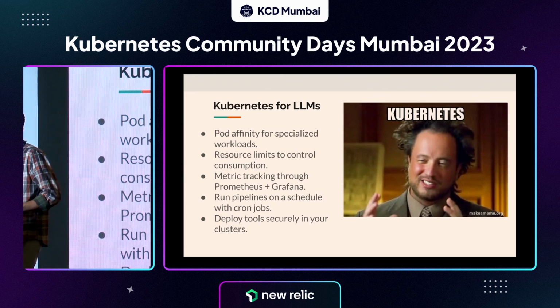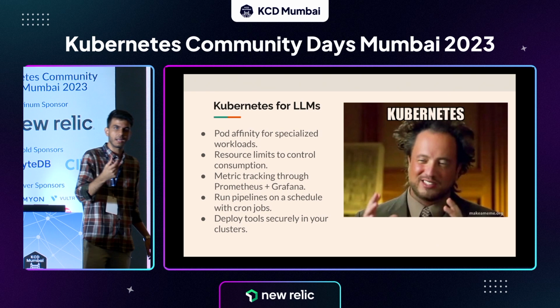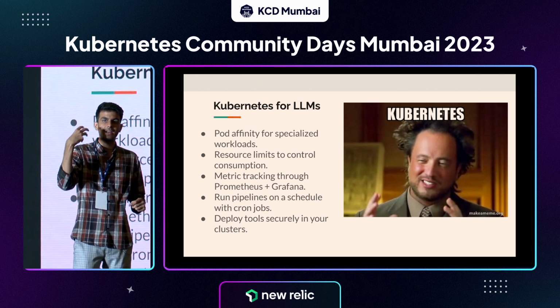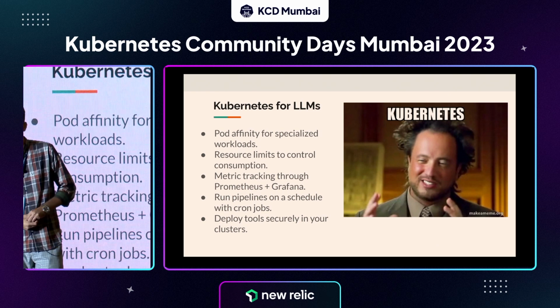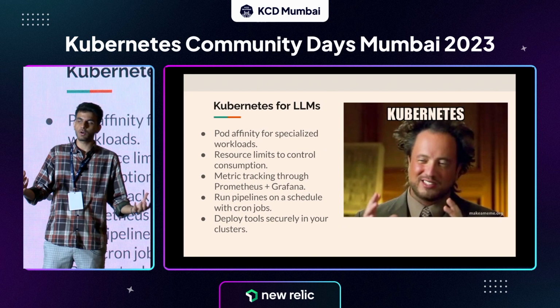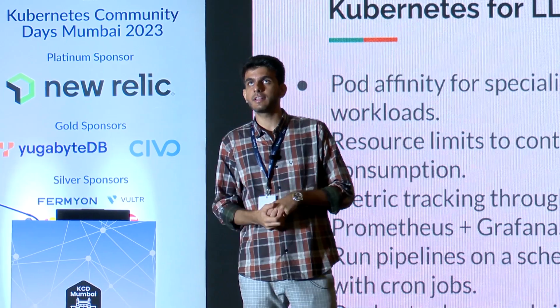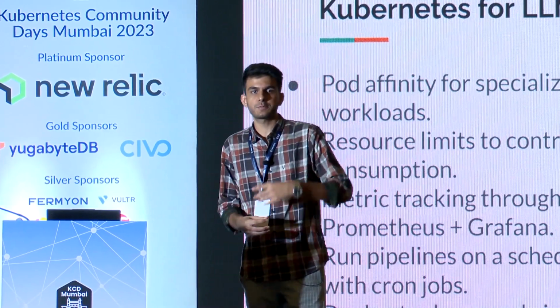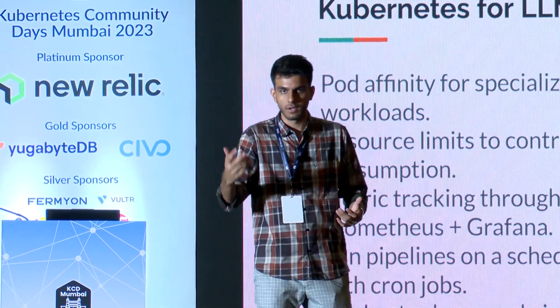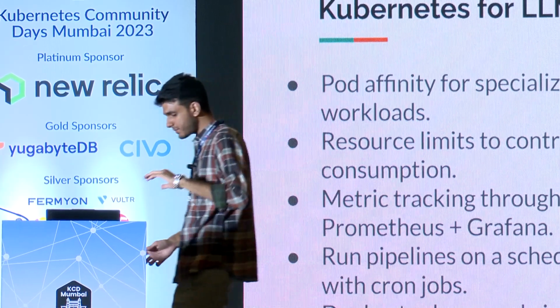The last very important point is also about deploying tools and applications. Anything that you need to use with LLM applications, let's say vector databases or any other helping tools, can also be deployed on Kubernetes itself. What usually helps is that if you have everything in the same cluster, you don't need to expose anything to the public internet, which is also super helpful. All of these are benefits that Kubernetes brings.